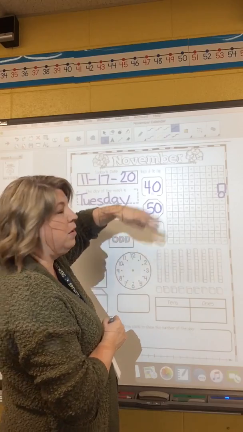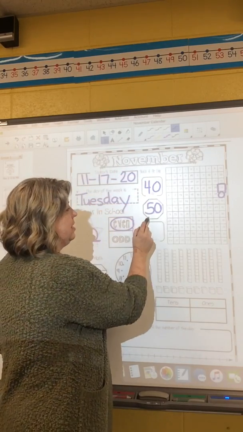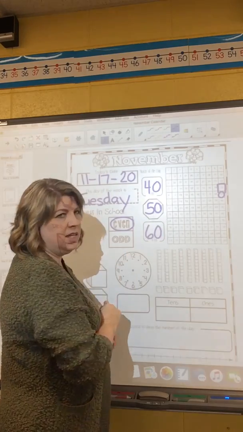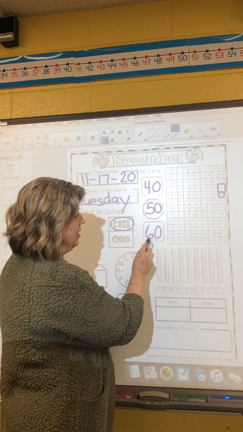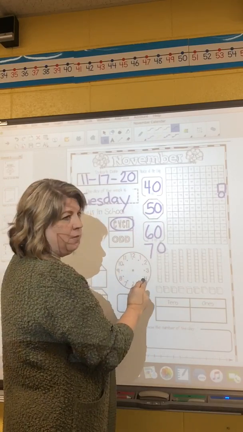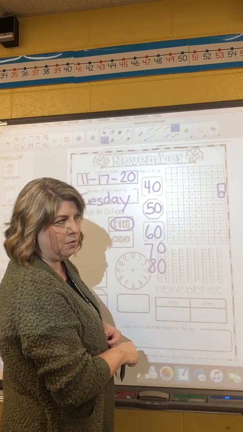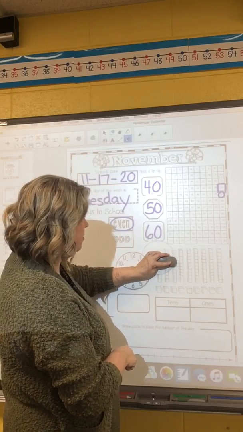But if we were going forwards, we would say 40, 50, 60, because 6 comes next and it has to end with a 0 for that pattern, right? All the zeros here. So the next number would be a 7 and a 0 and an 8 and a 0. And we would keep going and going and going. You don't have to write all that down.